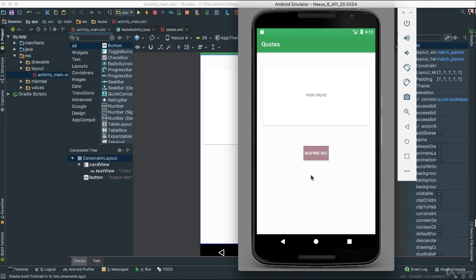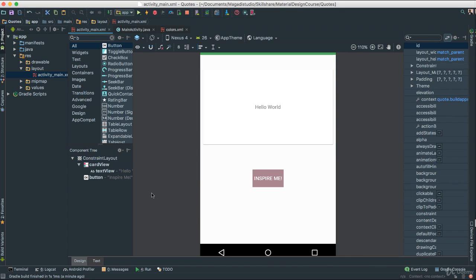Very cool. Now that we have our user interface done, all of this done, we need now to look at the code logic. So the idea is when they click Inspire Me, we are going to populate this text view here, right? Instead of hello world, it has to give us a random quote, which means we have to have those quotes, and we also have to have a way in which we can identify this button in code. Okay? All right, so let's do this. We're getting there.